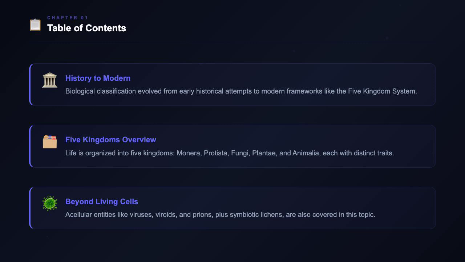Additionally, we'll cover lichens, which are partnerships between fungi and algae or cyanobacteria. The key concepts will be summarized at the end. This overview will provide a comprehensive look at the major systems used to classify living things.